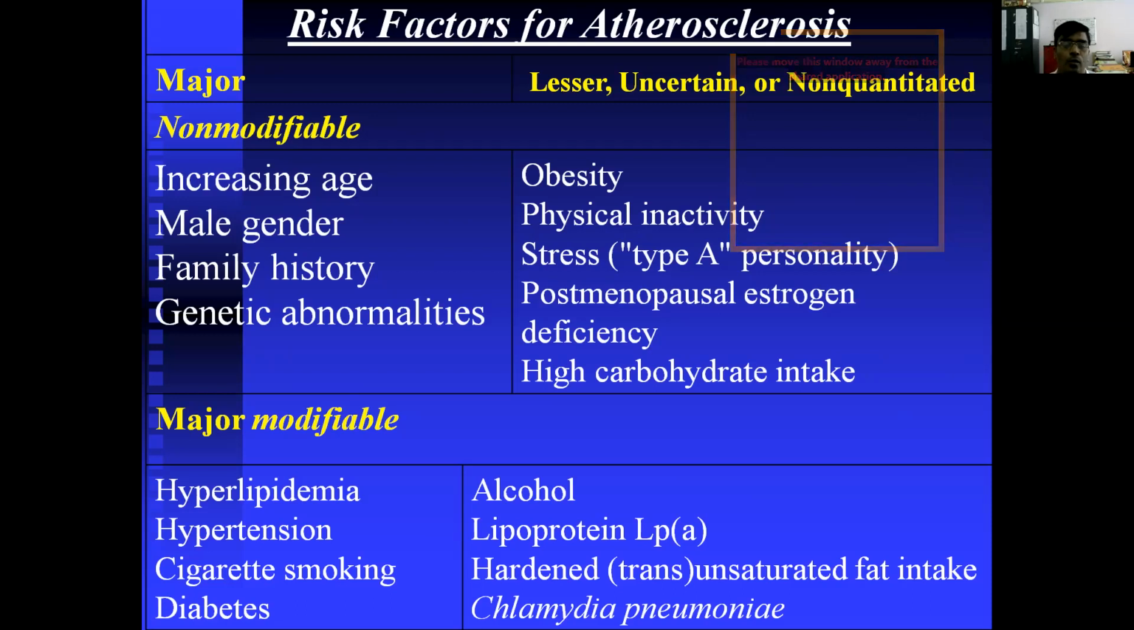Okay. So among these modifiable risk factors, hyperlipidemia you can control, hypertension we have to take medications, and cigarette smoking you should avoid. Diabetes, if it comes, has to be kept under control. Alcohol, we have to avoid. Okay, these are all the major modifiable risk factors to avoid atherosclerosis.